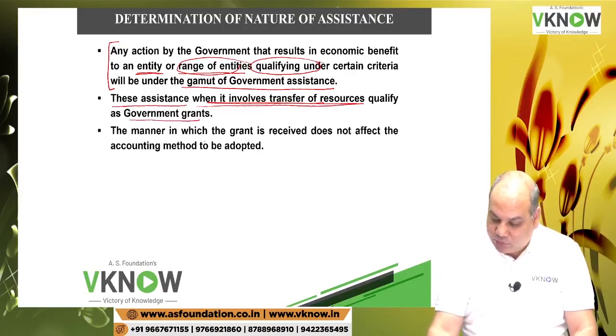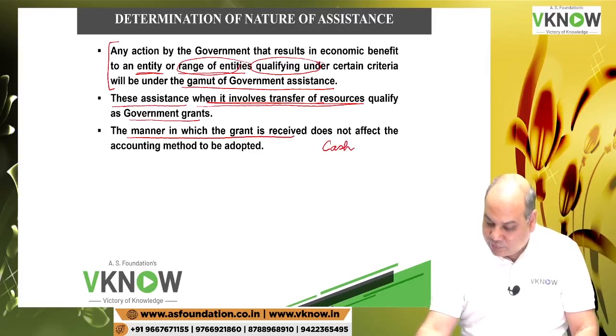The manner in which the grant is received does not affect the accounting method to be adopted. The grant can be in the form of cash, direct cash transfer, and it can be in the form of kind.